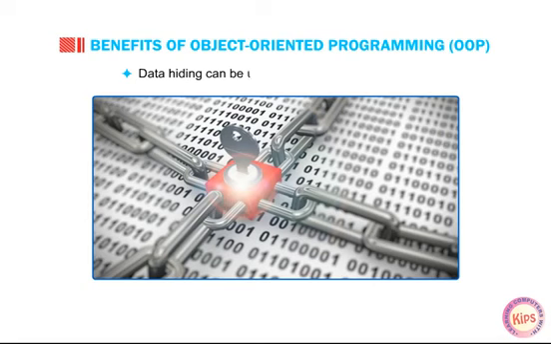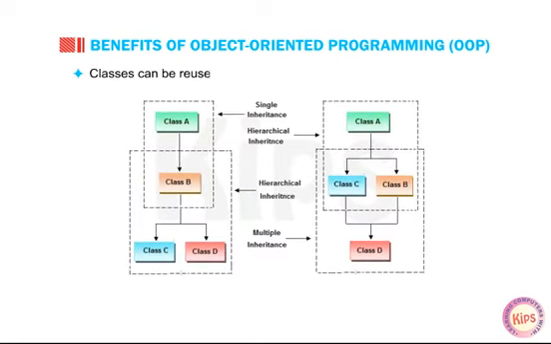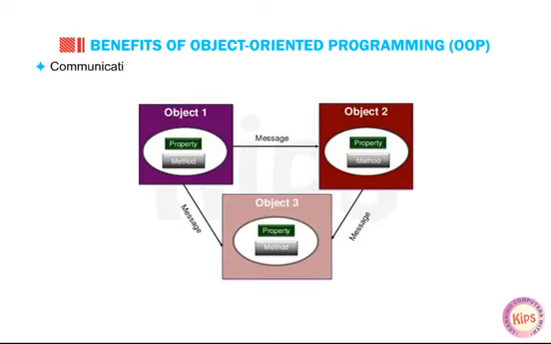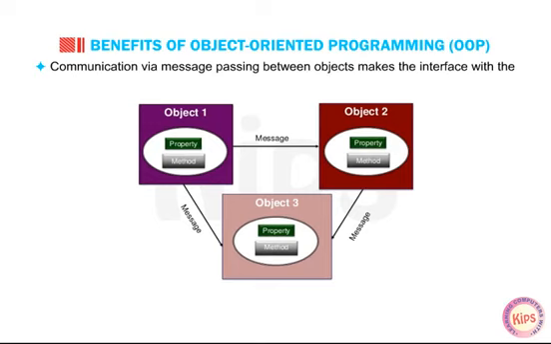Data hiding can be used to create secure programs. Classes can be reused for creating other classes through inheritance. It is easy to partition the work in a project based on objects. Communication via message passing between objects makes the interface with the external system easier.